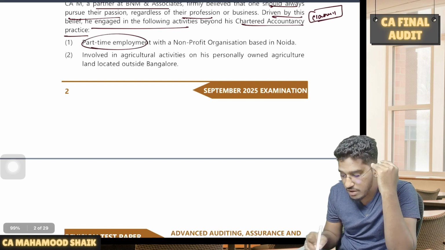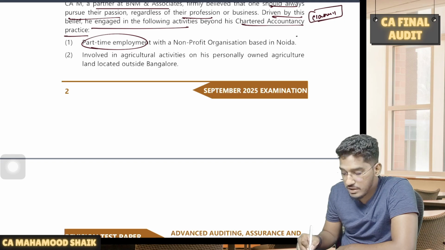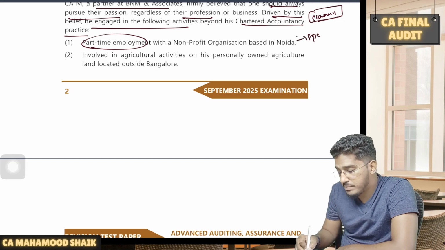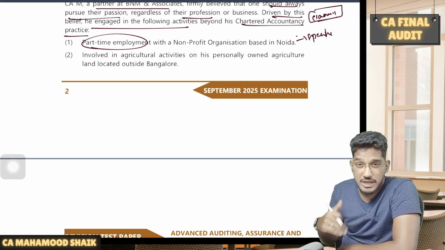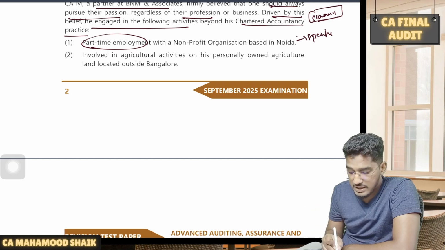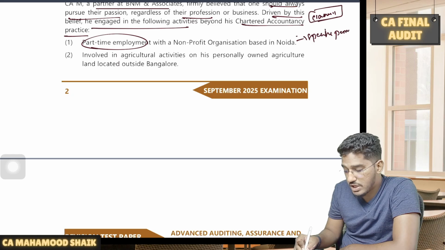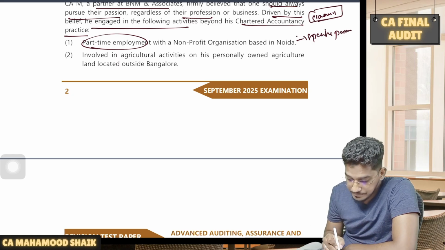Part-time employment with a non-profit organization based in Noida, permitted or specific permission required? Specific permission will be required. It is not generally permitted. If you are under employment of another audit firm, that is permitted. But here he is in a part-time employment with a non-profit organization, not generally permitted. Specific permission will be required.